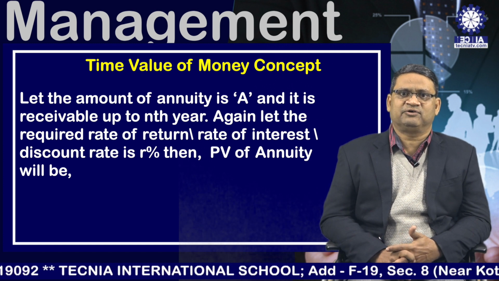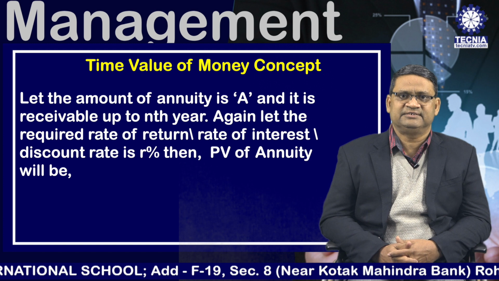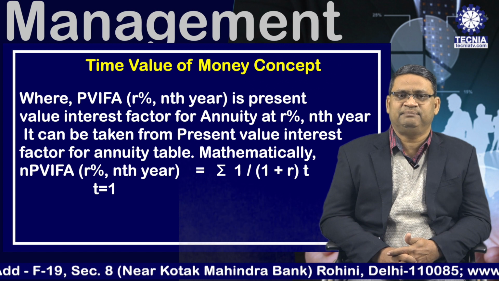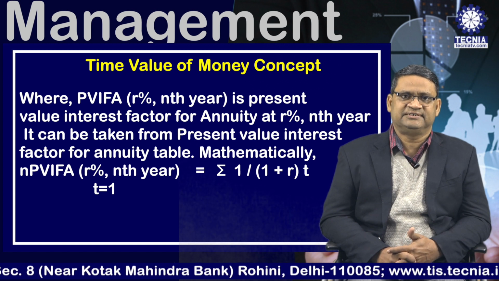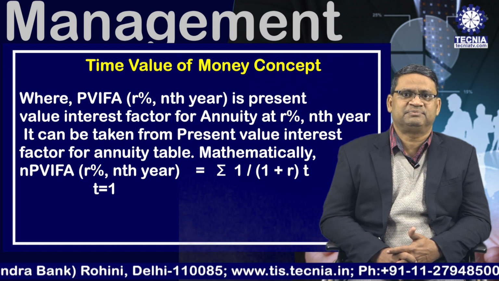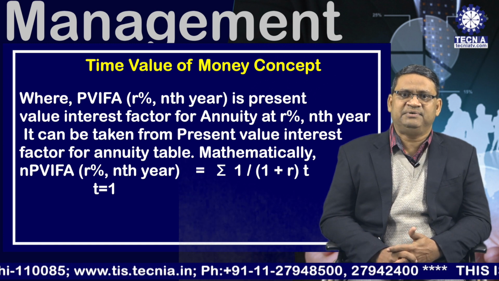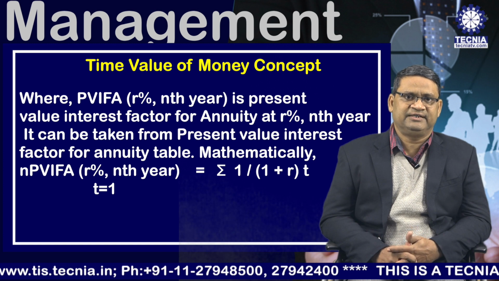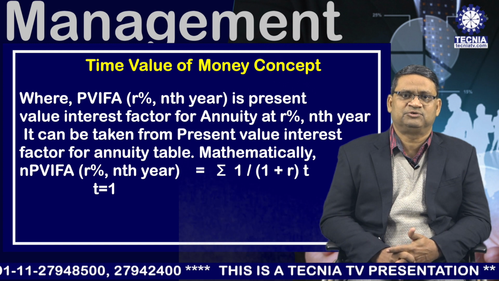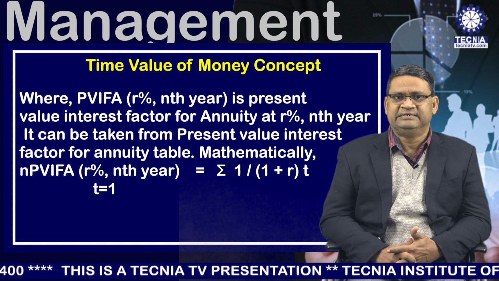Again, let the required rate of return, rate of interest or discount rate is R%, then present value of annuity is equal to A, amount of annuity, multiplied by present value interest factor for annuity R% nth year, which can be taken from present value interest factor for annuity table. Mathematically, present value interest factor for annuity R% nth year is equal to sigma t is equal to 1 to n, 1 upon (1 plus r) to the power t.